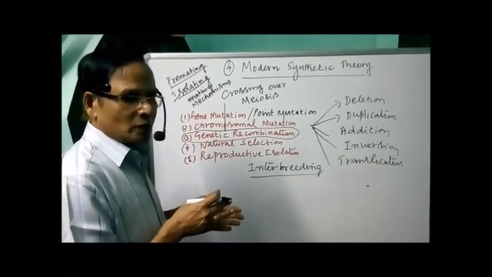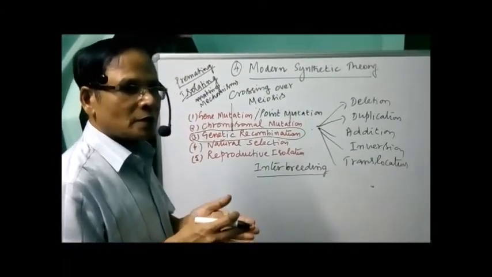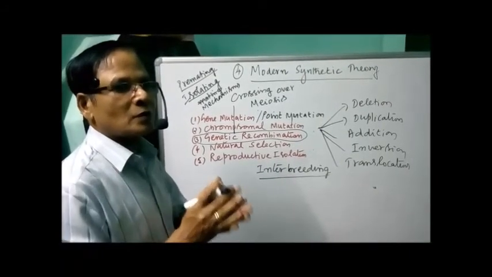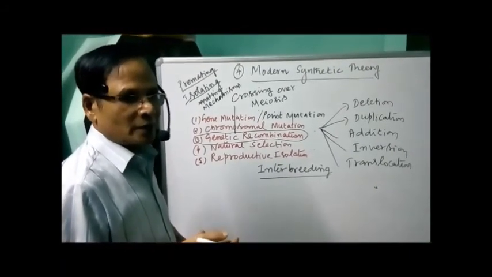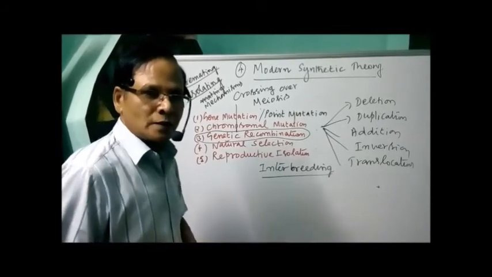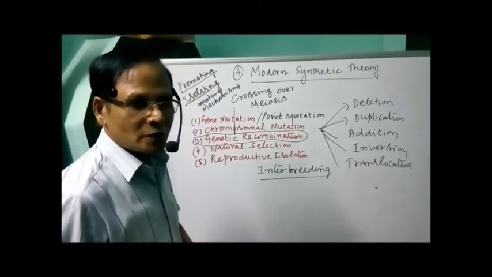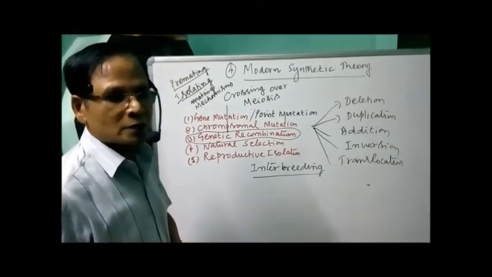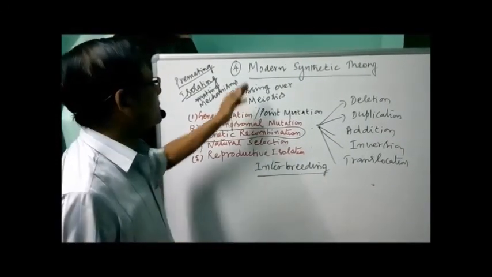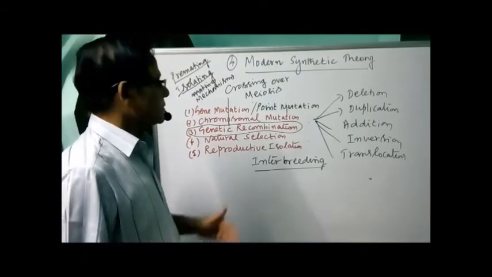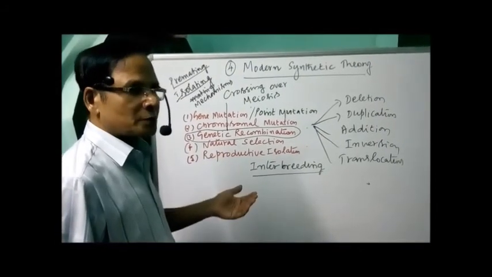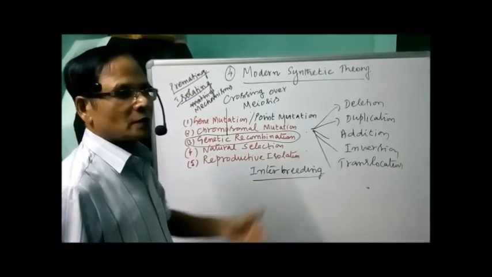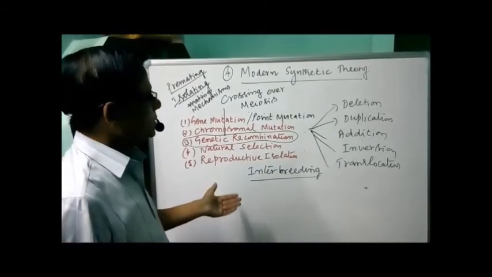So with that I concluded the 4 different types of theories in support of organic or biological evolution: Lamarckian theory, then Darwinian theory, the 3rd one, the mutation theory, and the last one, modern synthetic theory. Of all the 4 theories, the most accepted theory is the modern synthetic theory. So with this I concluded the different types of theories in support of biological evolution. We'll pass on to the next one in the next class.